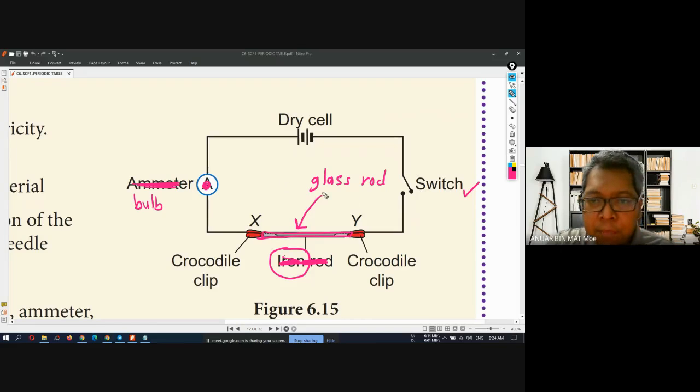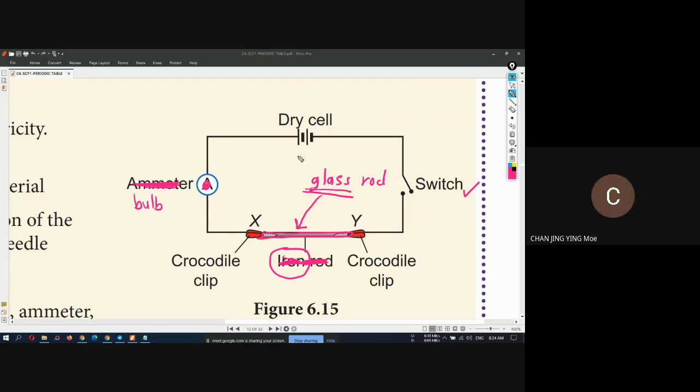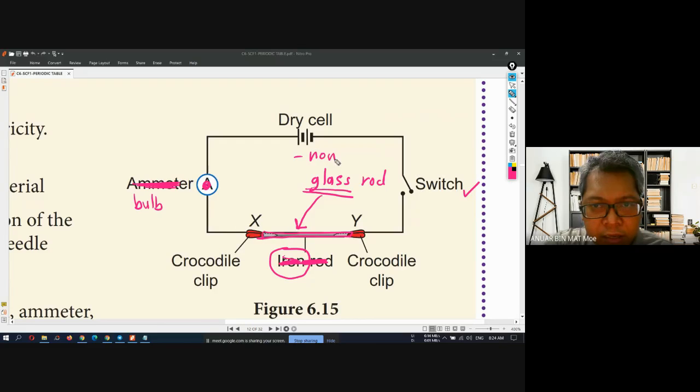Why? Because glass is metal or non-metal? Glass is non-metal. So non-metal can conduct electricity or cannot conduct electricity? The dry cell here is a battery. We also call it battery.